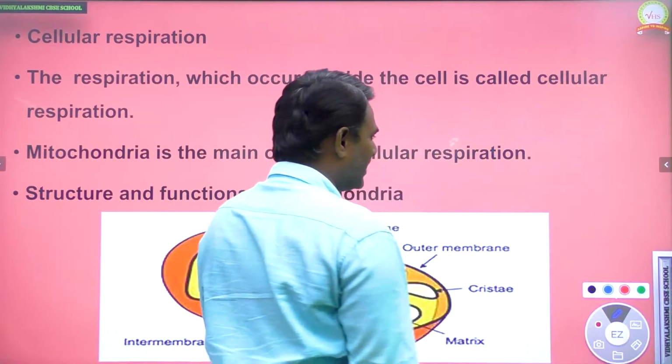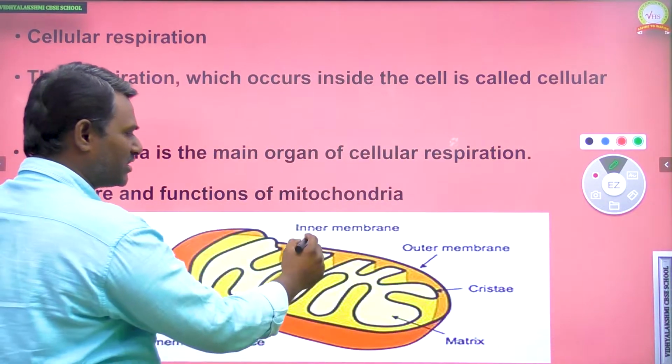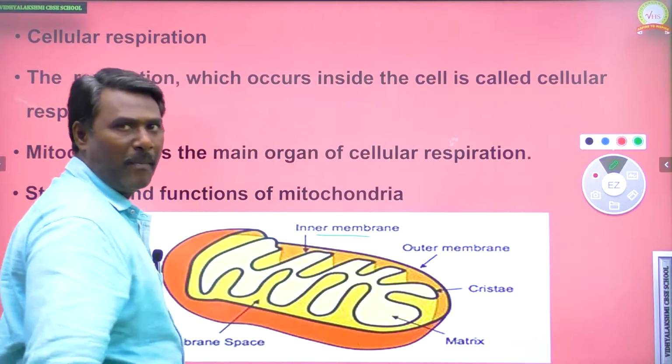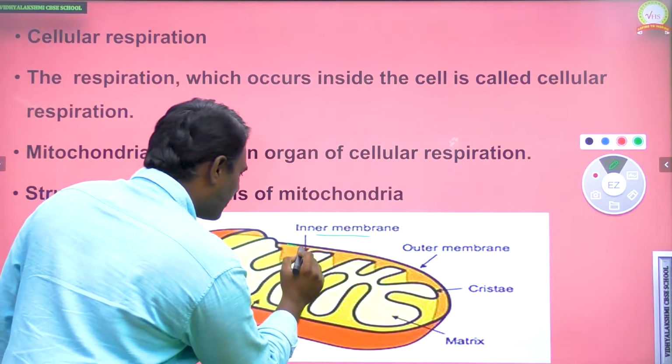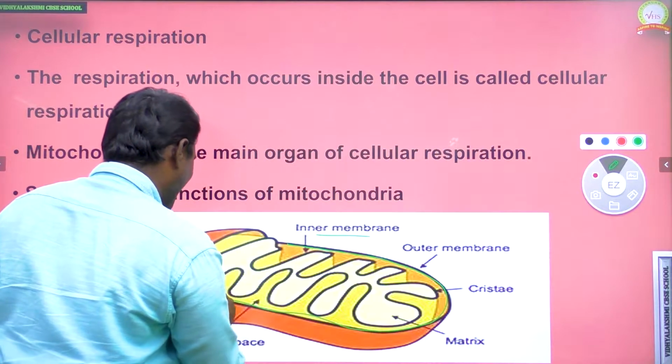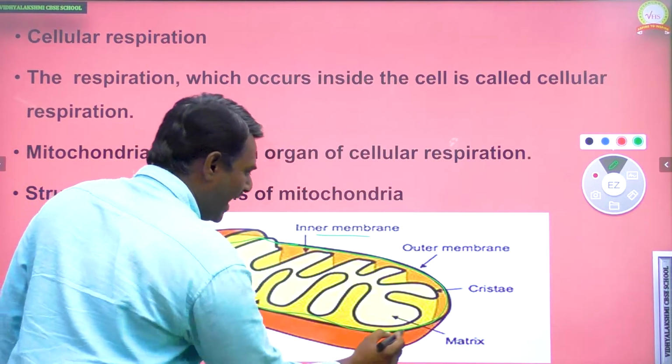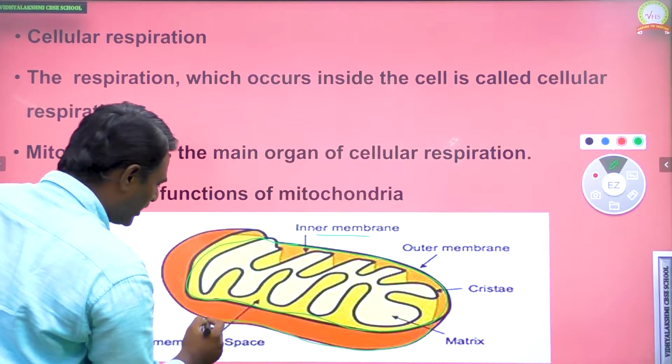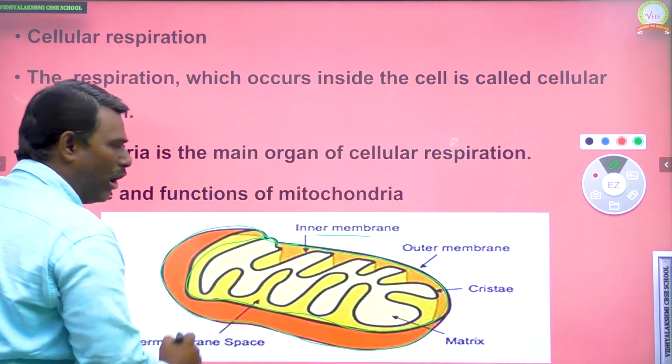Okay, next you can see how. Mitochondria consists of two membranes. One is the inner membrane, the inner side of the mitochondria. And the outer membrane. Inner membrane and outer membrane.